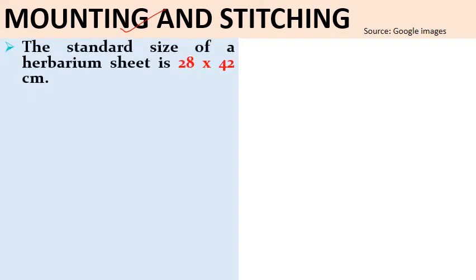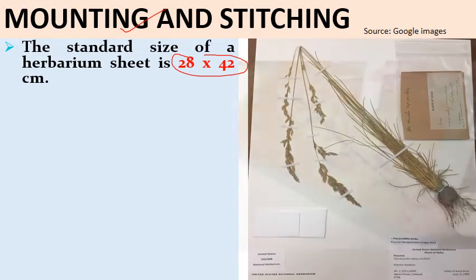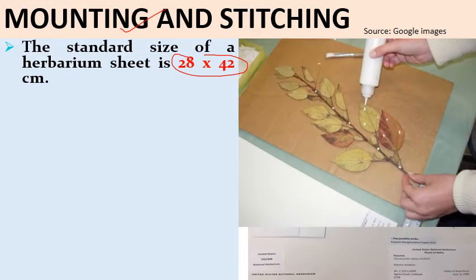Next comes mounting and stitching. This is the step after the specimen is fully dried. So we can mount it on the specific herbarium sheets having a standard size of 28 into 42 centimeters. So the standard size of the herbarium sheet is 28 into 42 centimeters. And we can mount it with the help of certain glues, or we can also use threads. So by sewing we can mount these specimens on the herbarium sheet.